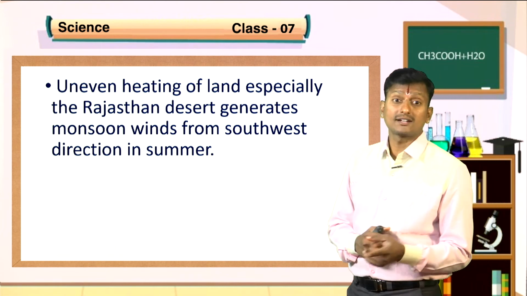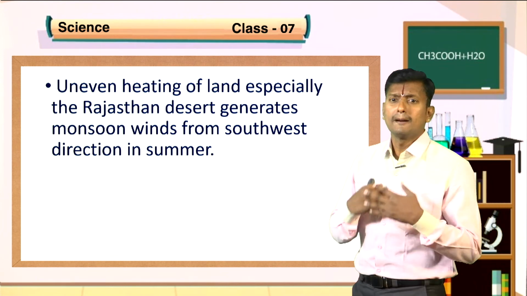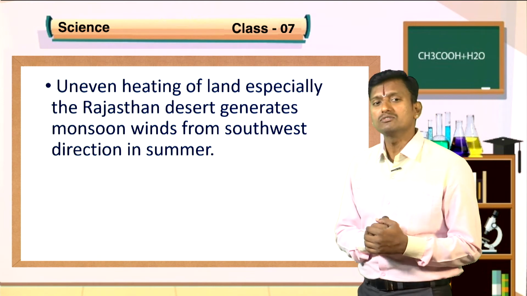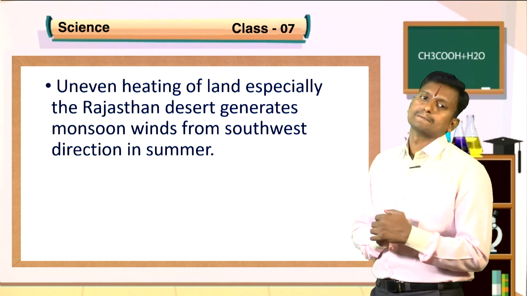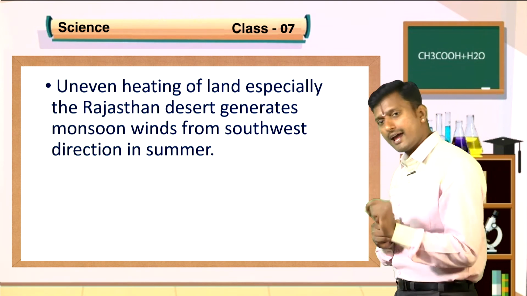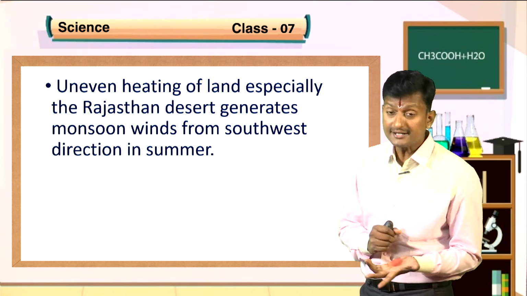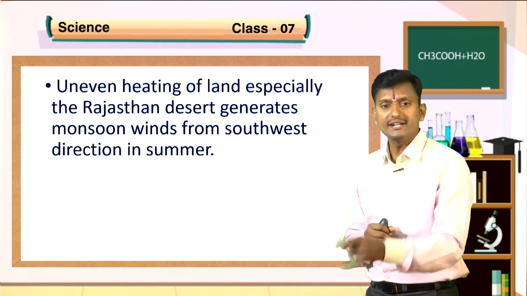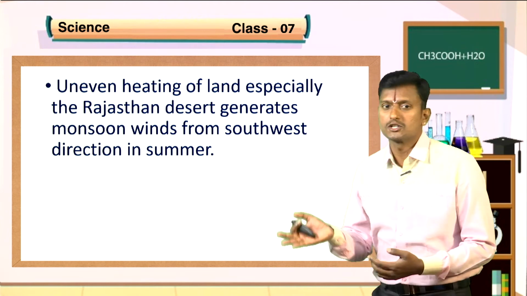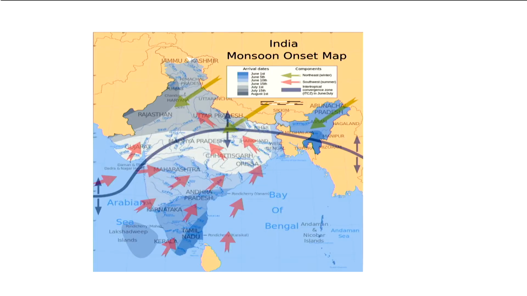Uneven heating of land, especially of the Rajasthan desert, generates monsoon winds from the southwest direction in summer. Uneven heating of land, especially the Rajasthan desert, generates what? Monsoon winds from the southwest direction in the summer. Here is how the monsoon winds are taken from Rajasthan towards the southwest. Okay, I hope you understand.